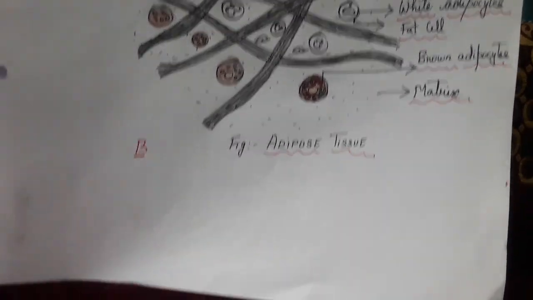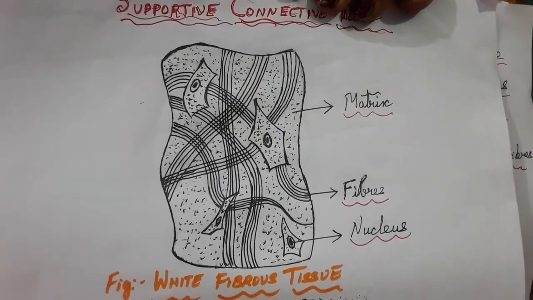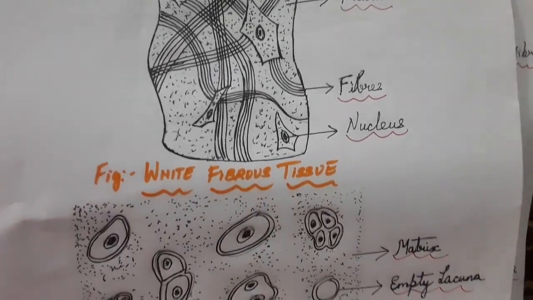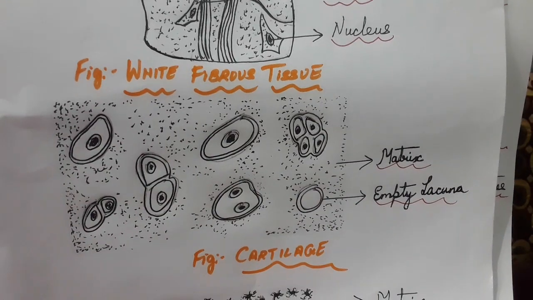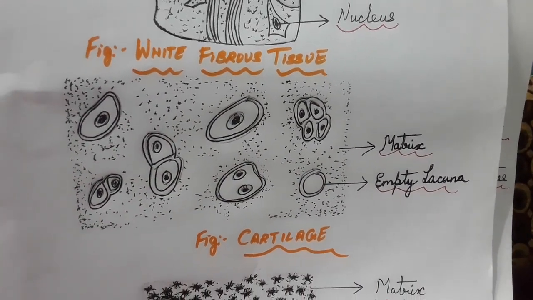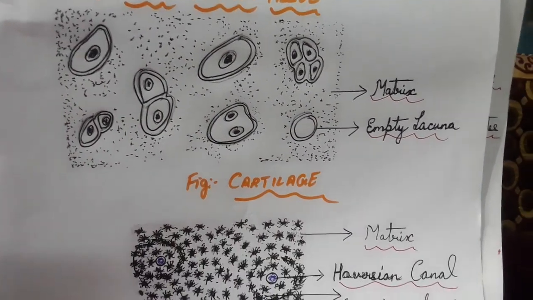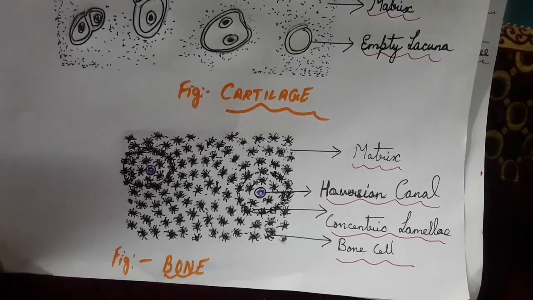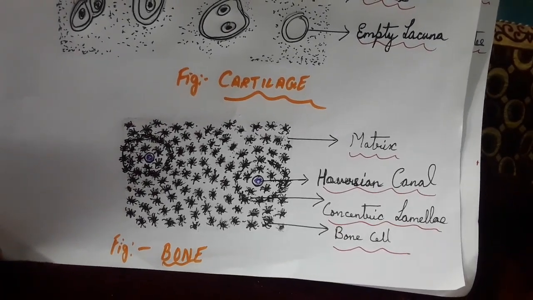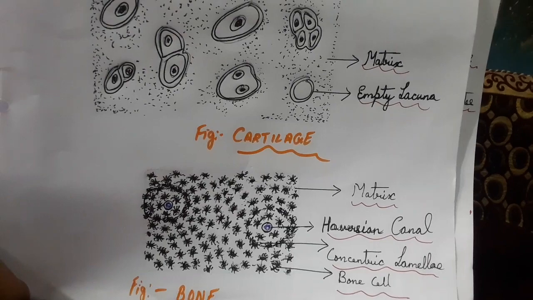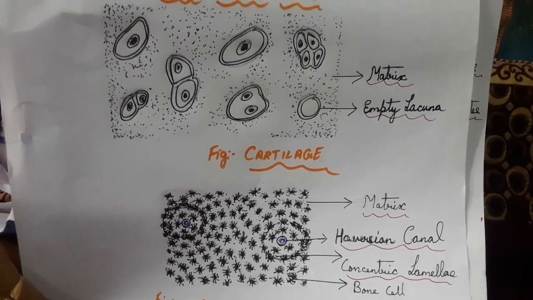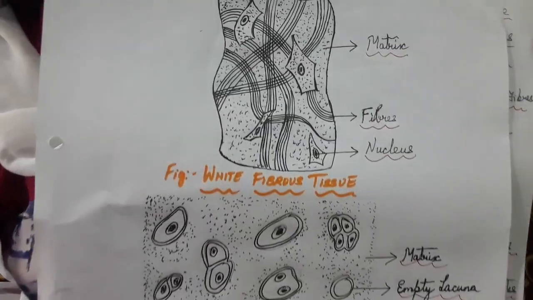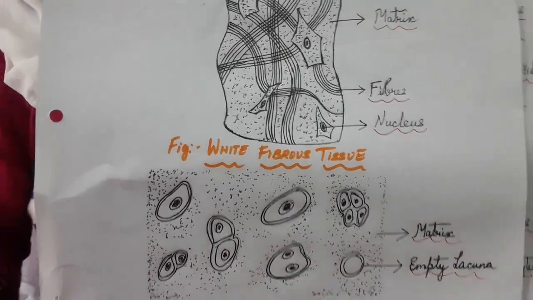Adipose tissue. You may be asked the difference between the areolar tissue and adipose tissue, or you may often be asked the difference between bone and cartilage, as well as tendons and ligaments. What structural difference? You can say that of tendons and ligaments, one is made up of elastin fibers, the other is made up of collagen fibers.